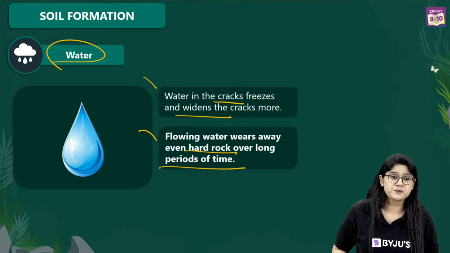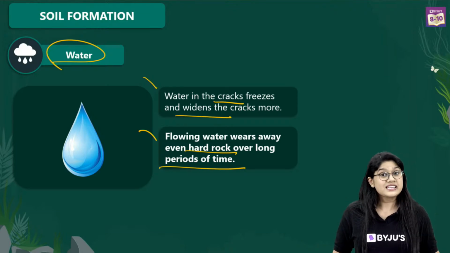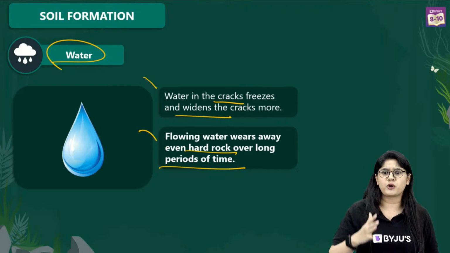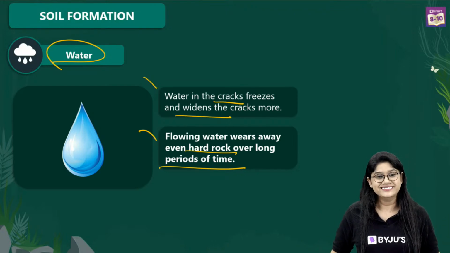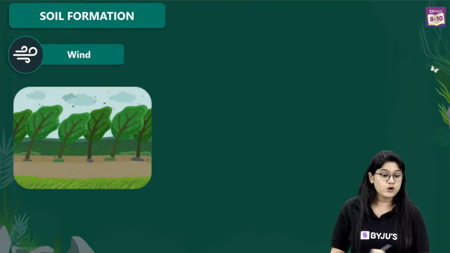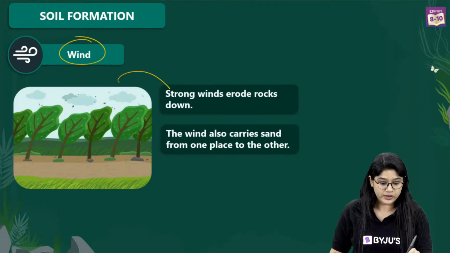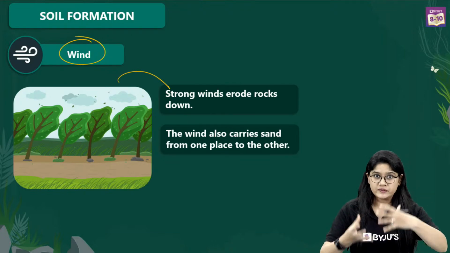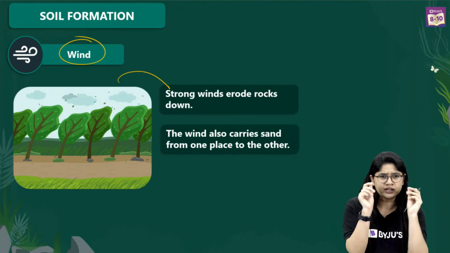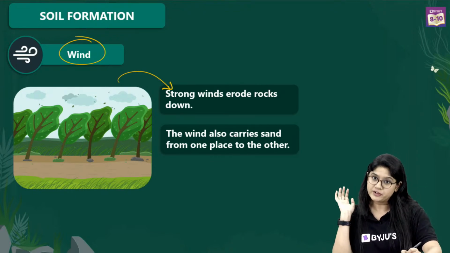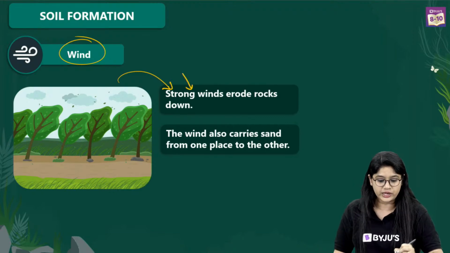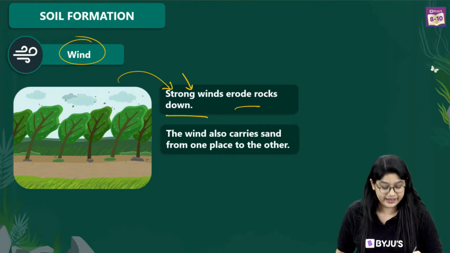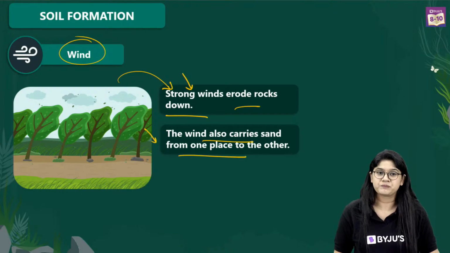It takes thousands of years because it's a really very slow process. We will not be able to observe it with our eyes on a regular day. It happens in our environment daily, but it takes a lot of time. Moving ahead from water to the wind, which also helps in the formation of soil. When there is a rock which is completely eroded and not in a very strong state, and the wind blows really fast, the strong wind will be breaking the rocks further down and carrying the soil particles ahead. This is really very interesting.